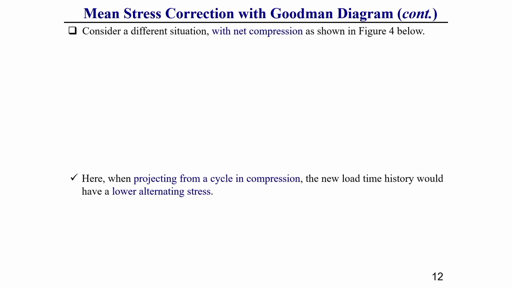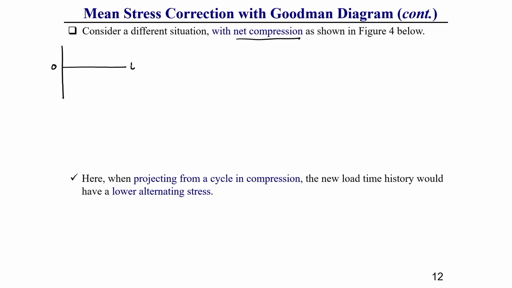Now, we will consider a case where the mean stress value is negative in nature. What I am telling, understand? That means, with net compression, that I am going to show now. Sometimes the reverse or fluctuating stress cycle can produce a mean stress which is negative in nature.